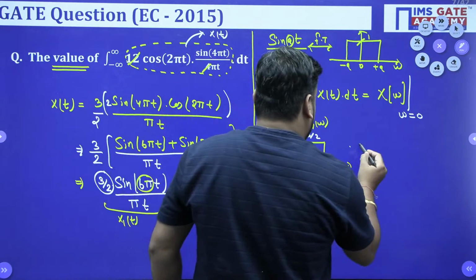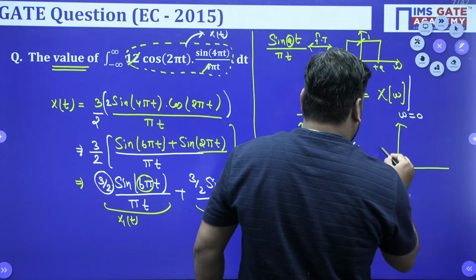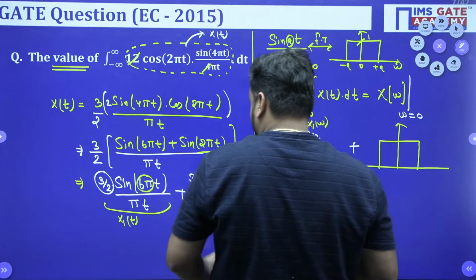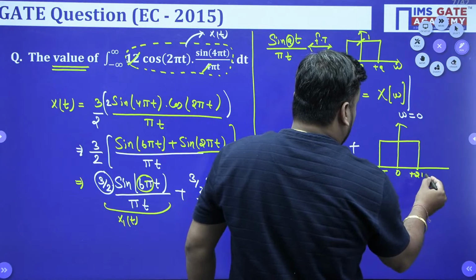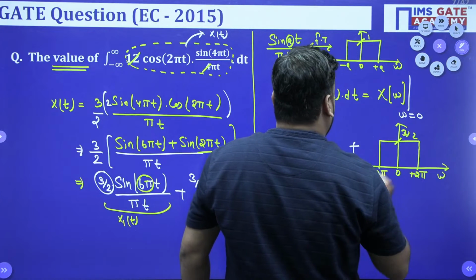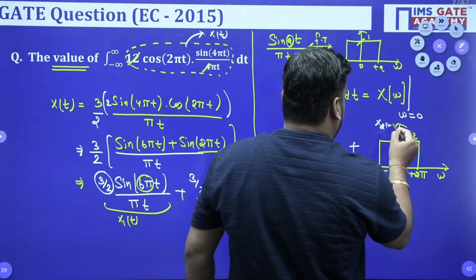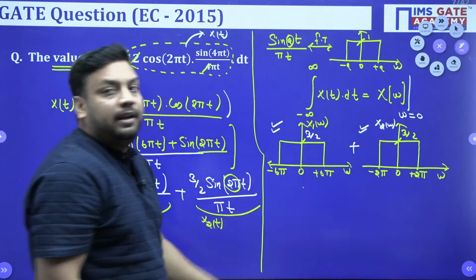Similarly, bachcho, here also you need to make a rectangular pulse, and for this rectangular pulse the time duration will be from minus 2 pi to plus 2 pi, with magnitude 3 by 2 with respect to omega. So this is nothing but your X2(omega). This is X1(omega), this is X2(omega), and finally you need to add them.